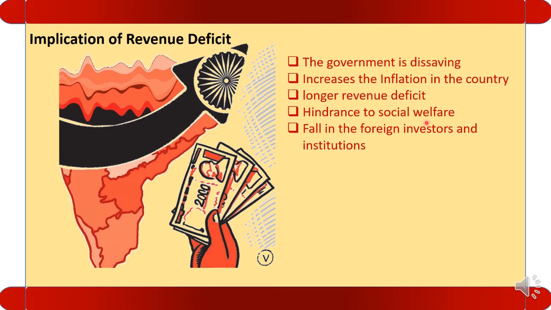Next is fall in foreign investors. Since the government is not having enough money, the government is not in the position to spend the money on infrastructure development. Without the infrastructure development, the foreign investor will not come. One thing more, because of this dissaving, people will lose the faith in the government. The same thing happens, the foreign investors also start losing the faith.